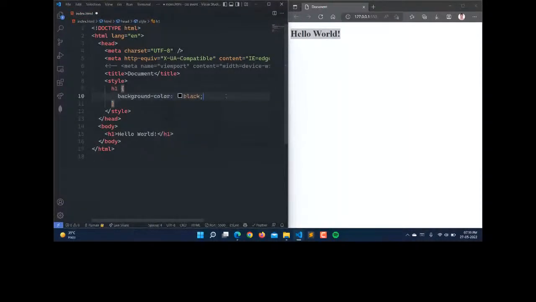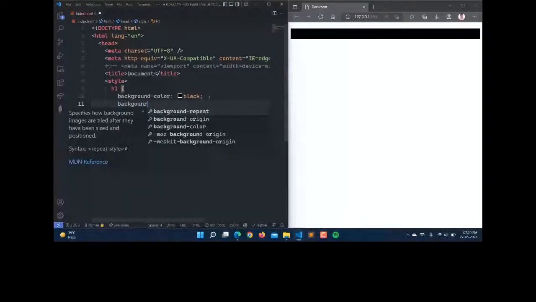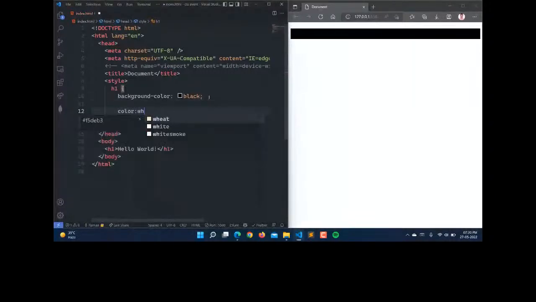Because background is the shorthand. If you don't want to use the shorthand, you can use background-color as well. Like background-color is there, background-repeat, which is used with an image, and then background-origin is there. Now let's add the color. So color to white. Here we have the color as white.